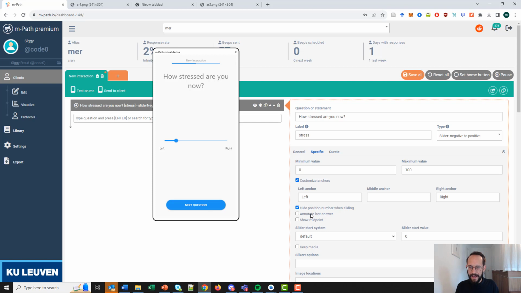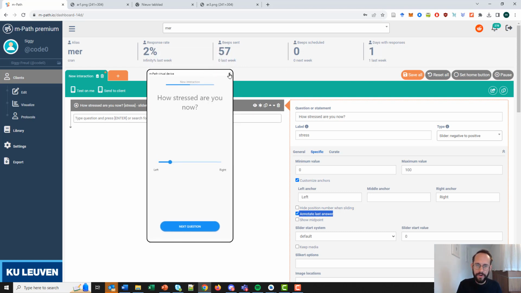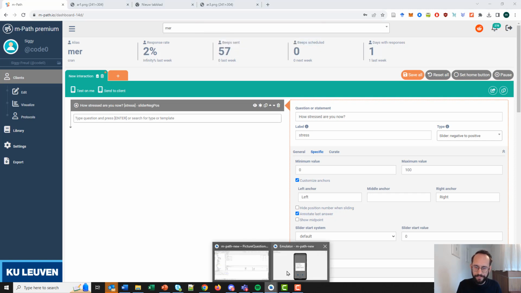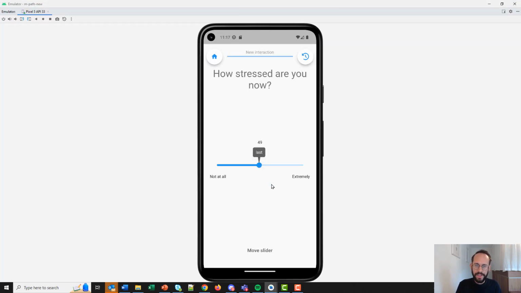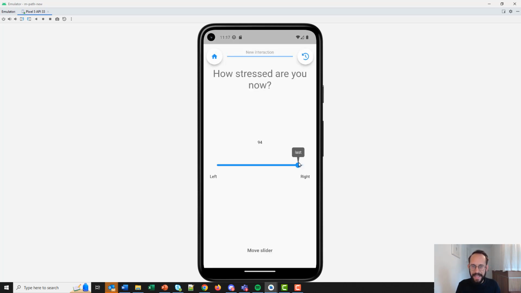The next thing you can choose is annotate last answer. I will show this not on the emulator on the platform, but on a more real phone. So what happens here? When you fill in the questionnaire, how stressed are you now? You see the last measurement of the participant. So now it's 49. Let's say I fill in 94. And then the next time I fill in the questionnaire, I will see that it actually starts at 94. You see?